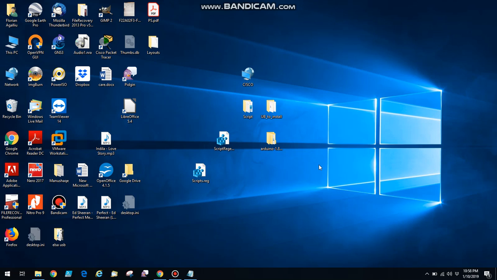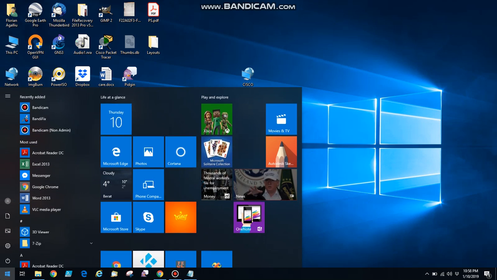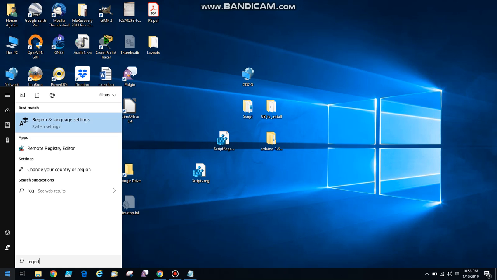Hi guys, I'll show you how to block USB ports on your PC from registry editor. Just search to enter registry editor. I type in regedit.